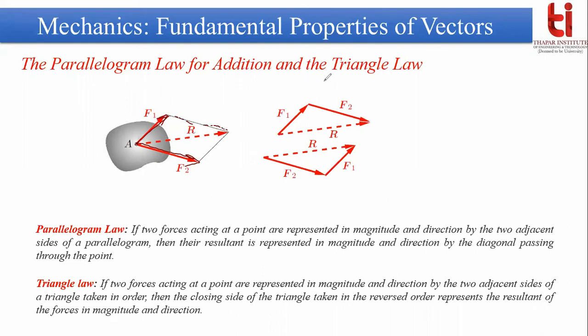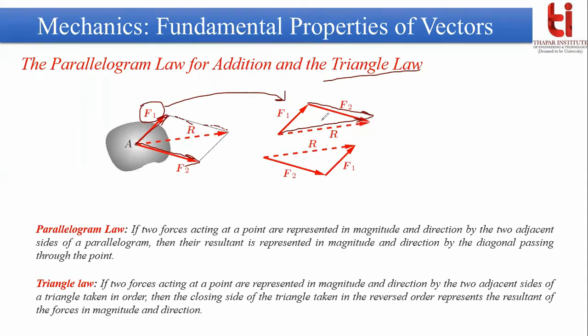If you want to apply the triangular method, you can place F1 as it is acting on the body, and place F2 in series with F1 in this manner. Then if you close this triangle, the closing side will give you the resultant force.